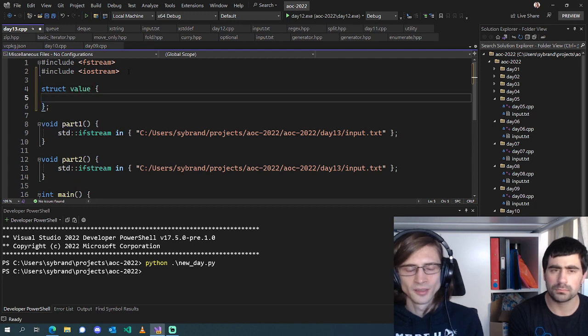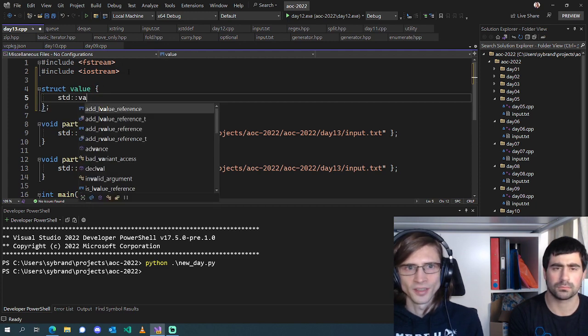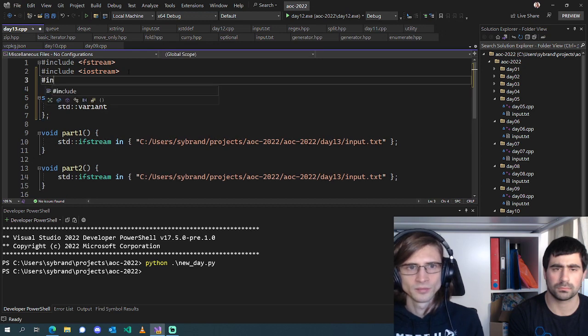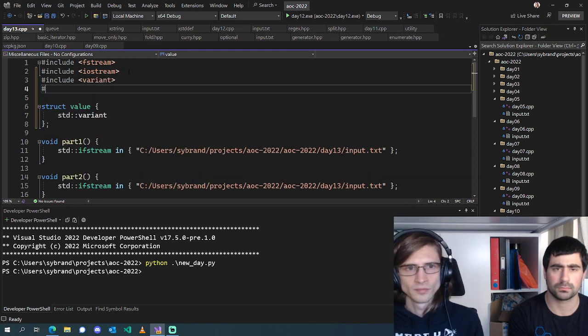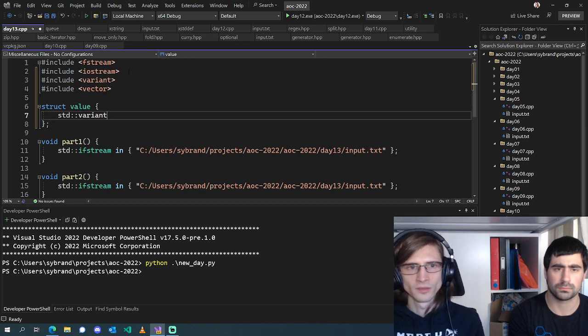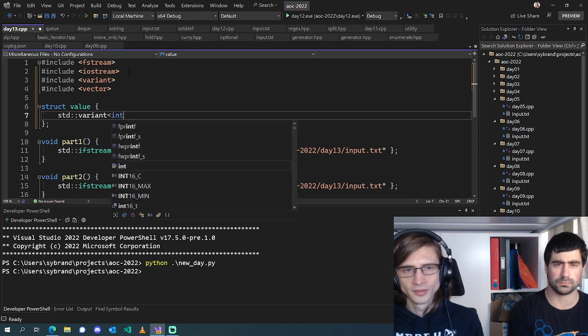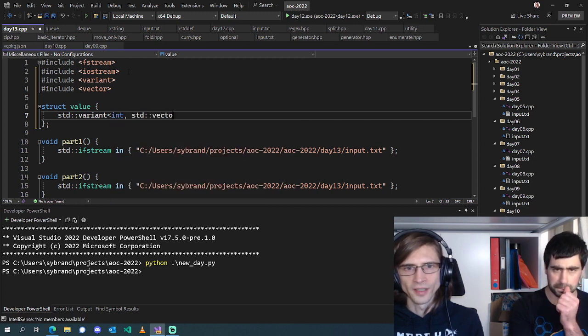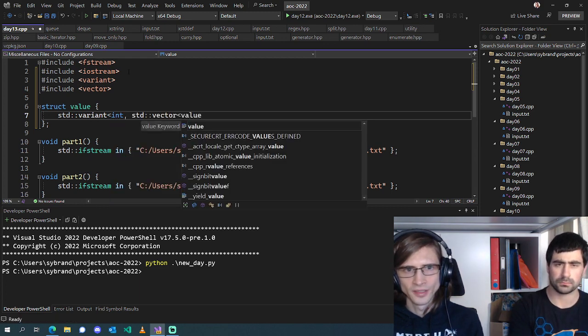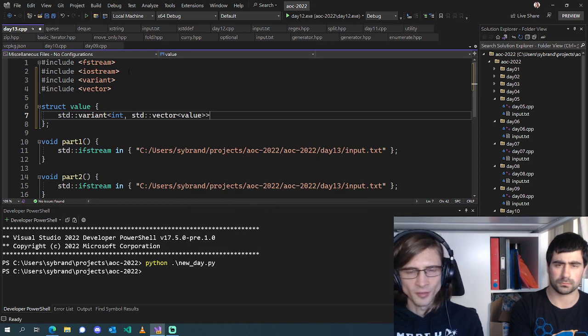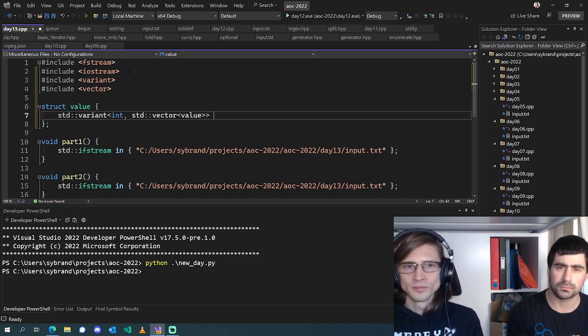So our value is going to store a std::variant of either an integer or a std::vector of values. And this should be allowed to be recursive because std::vector can be used on incomplete types, right? That's right. We'll just call this data.